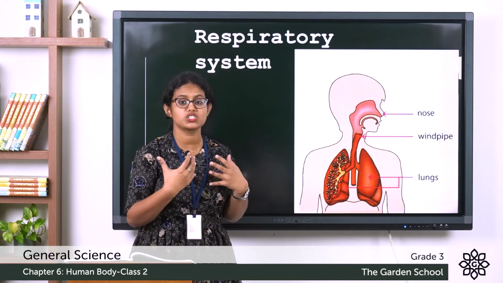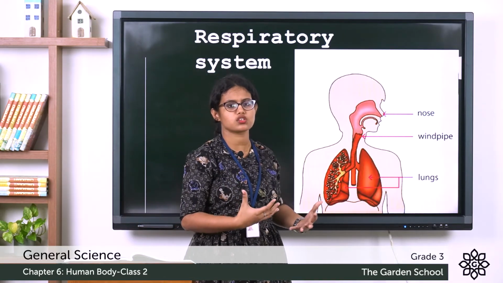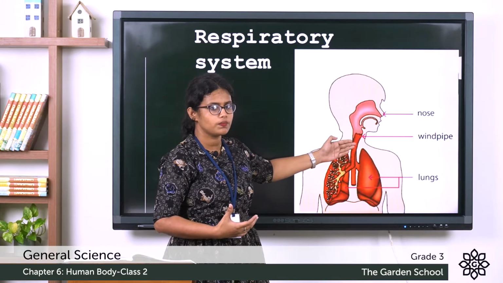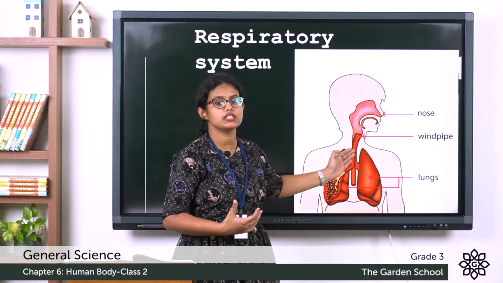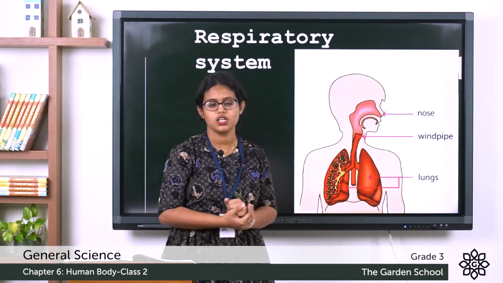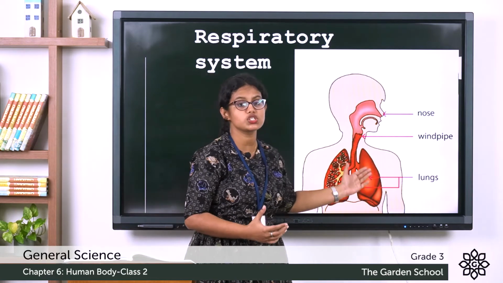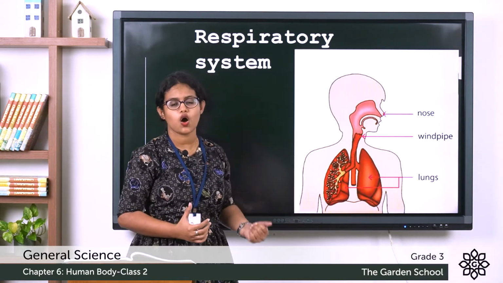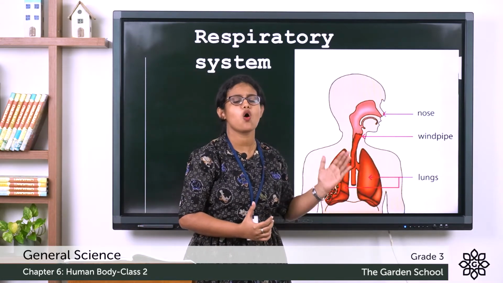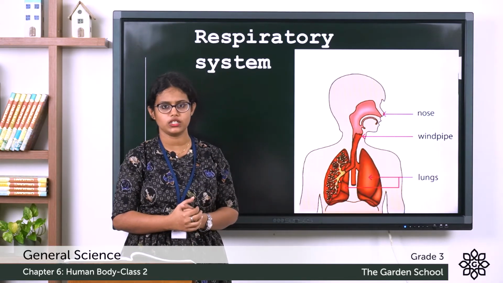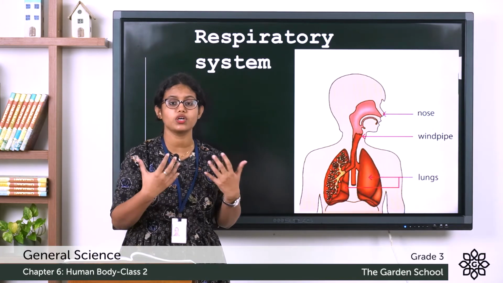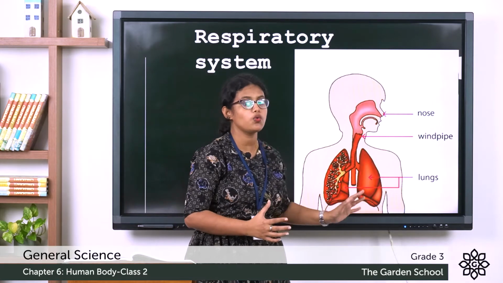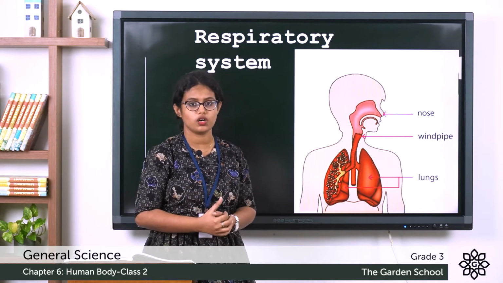So first you breathe in the rich oxygen through your nose, it enters the windpipe, and these two tubes take this air into your lungs. Then what happens after it reaches your lungs? The blood absorbs this oxygen and carries it to all parts of your body. The body uses this oxygen to produce energy. So this is how our respiratory system works.